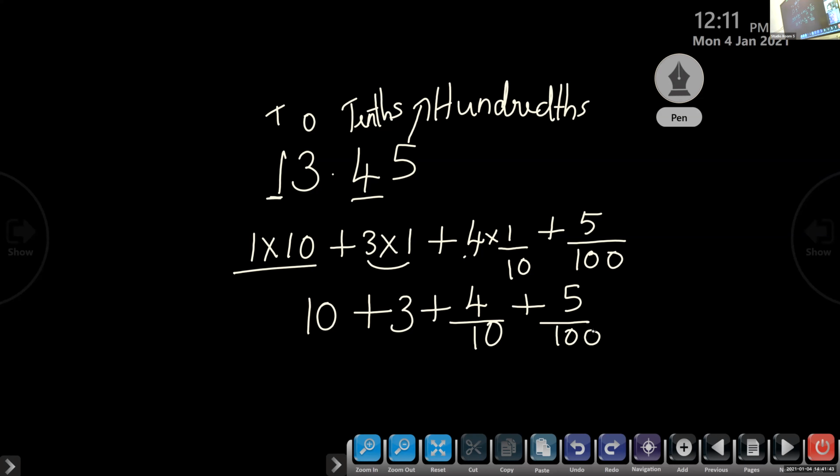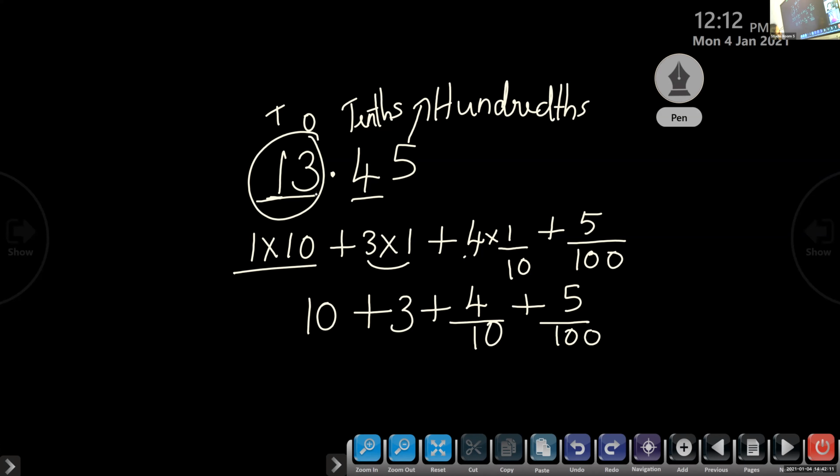Okay. So here, children, 13 is in the integral part, or we can say whole part. Please wait one minute. Let me complete this. How will we read 13? That is the integral part, or we can say whole number. So which is the decimal part?